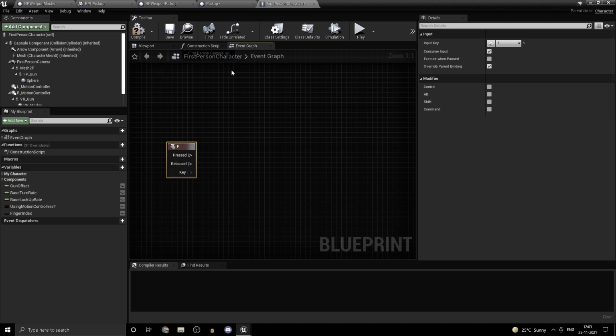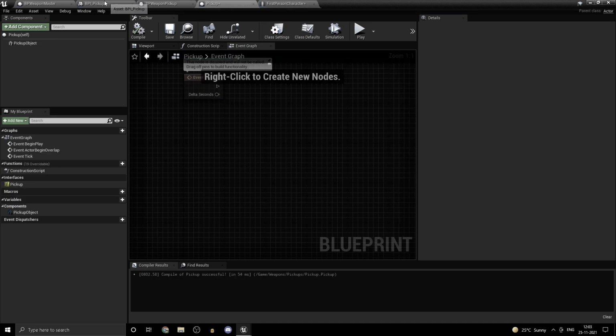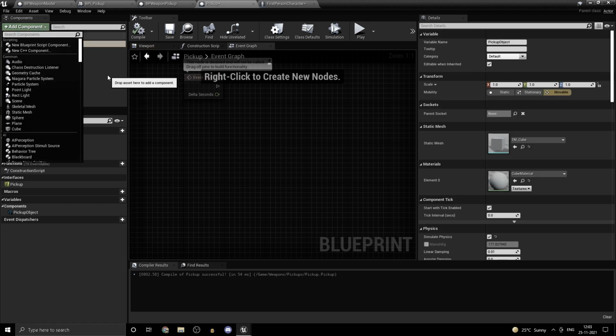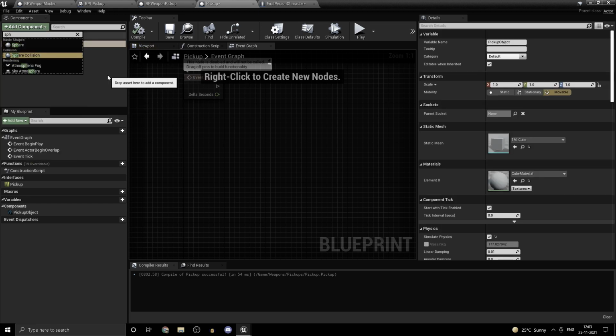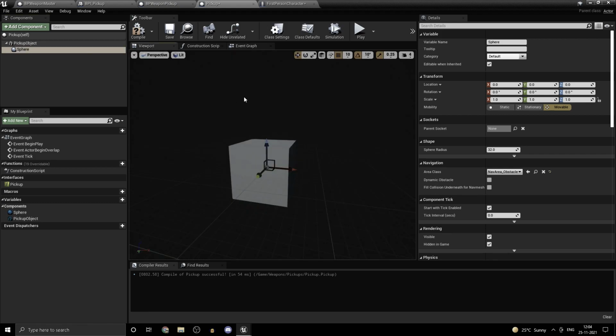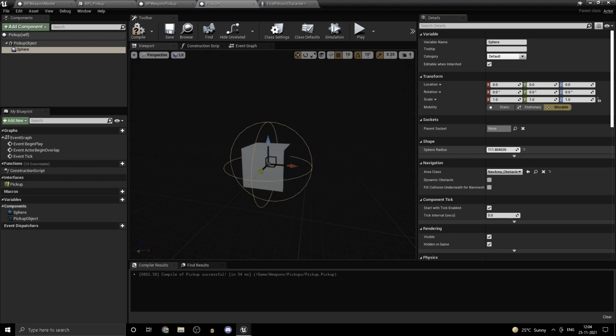Let's just trace, and before we do that, for the pickup actually, we can have a sphere collision. Now why are we adding a sphere collision to this? It's a good question. The reason is so that we can detect whether we have overlapped this or not. That's how we are going to be using this basically to detect it.